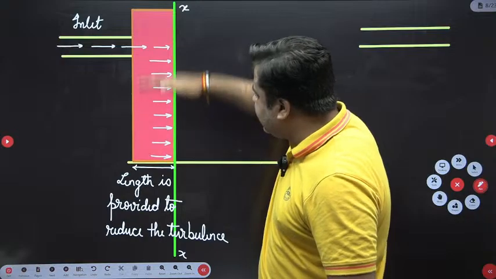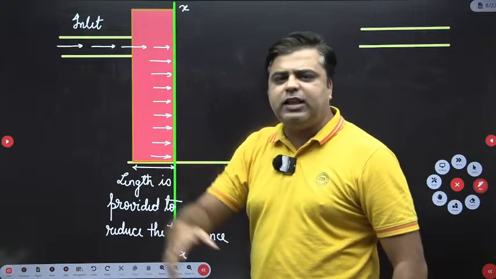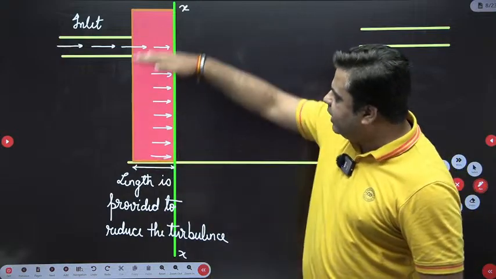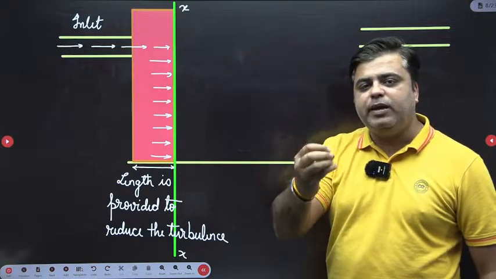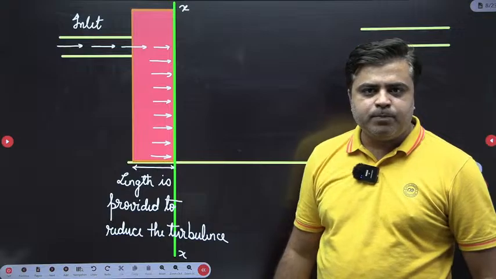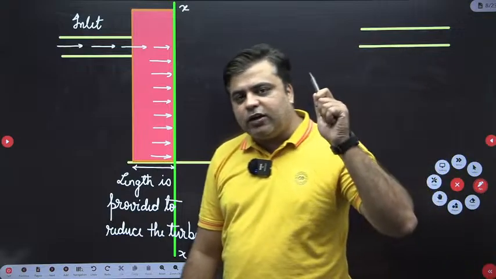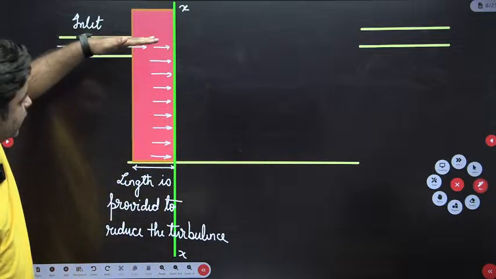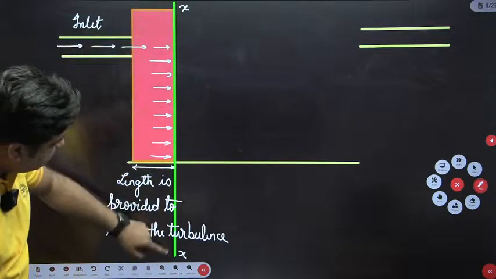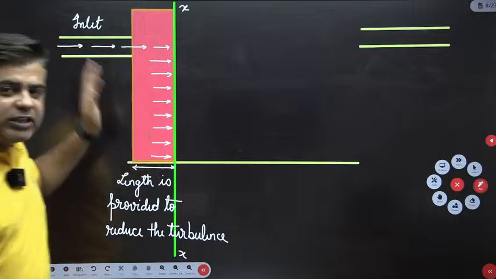The concentration of solids of all the sizes will be uniformly distributed over this entire depth. That is what we mean by assumption number 1. The concentration of solids will be uniformly distributed over this entire depth, and this section XX is my section of inlet.